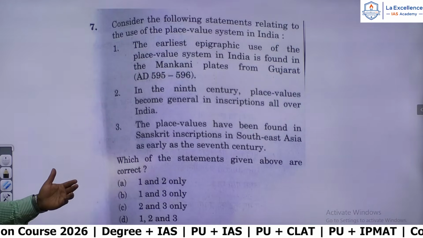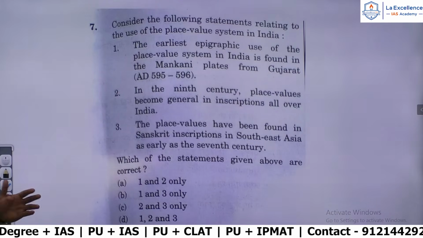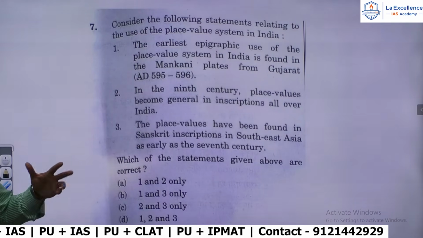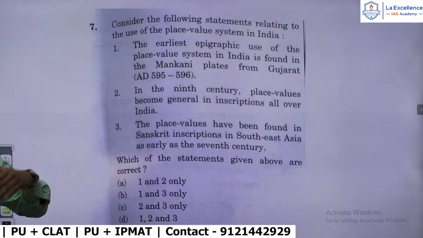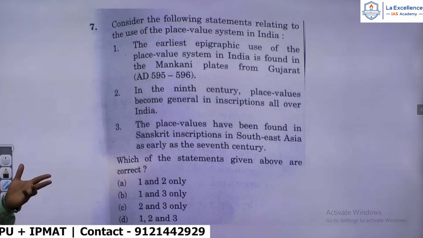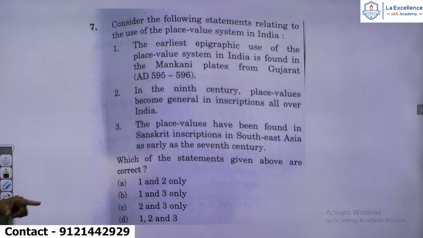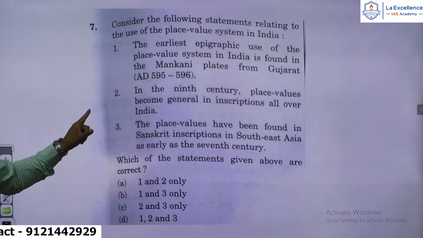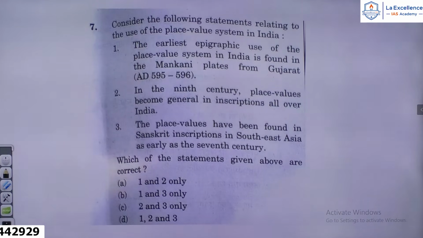Now, the Mankani plates from Gujarat are the earliest epigraphic use of place value system in India. So that is correct. But then there is some controversy regarding this aspect where some scholars don't believe that. We have one more plate which precedes the Mankani plates, but that is found on a manuscript. But this one is the earliest epigraphic use. So that statement is correct. In the 9th century, place values become general in inscriptions all over India. That is also true. After the Gupta period, Aryabhatta, Varahamira, Aryabhatta is called the father of algebra.